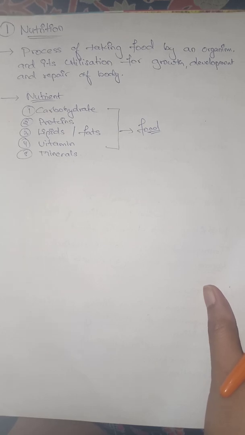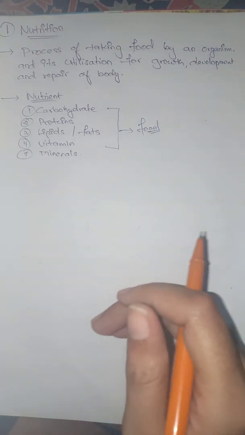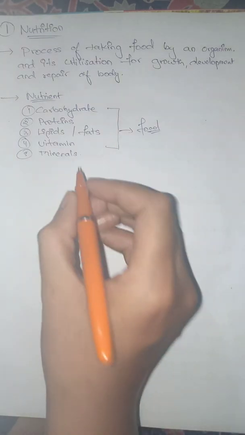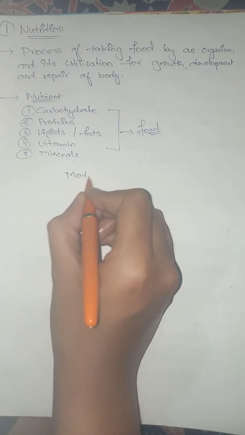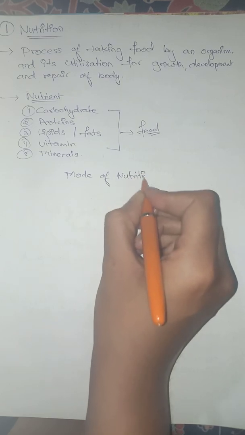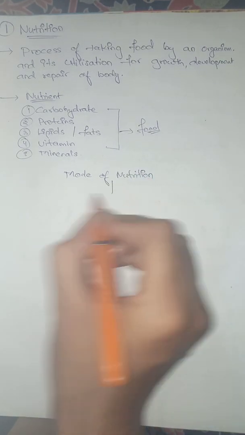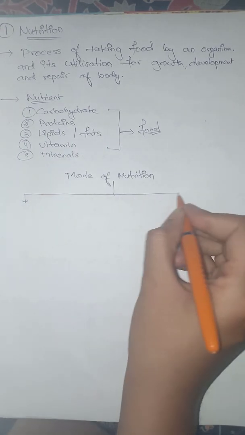And based on the uptake, or the mode through which the nutrition is being taken, the organisms can be classified into different types. Based on the uptake of nutrition, that is called the mode of nutrition, we have 2 types of organism.